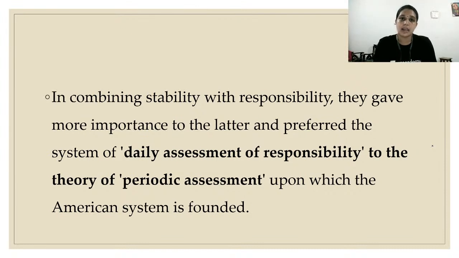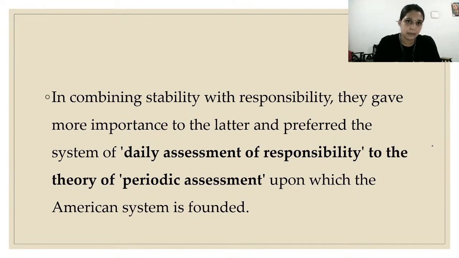In that there was a statement that the constitution framers chose responsibility compared to stability. What does that mean? The parliamentary form of government is less stable. Any time we pass a no confidence motion, the legislature and the executive will get dissolved. So there were so many problems, every time we should conduct elections, all these things.